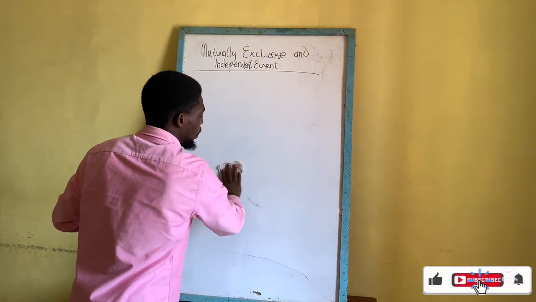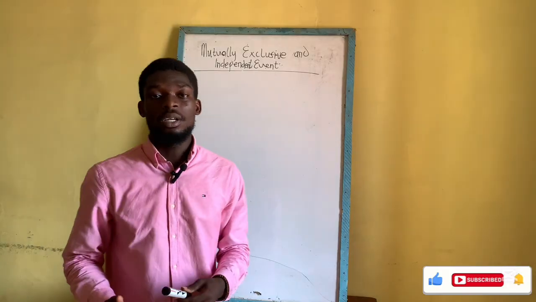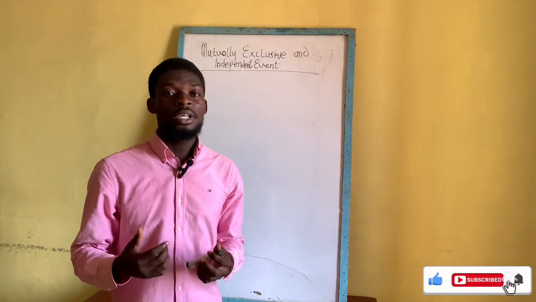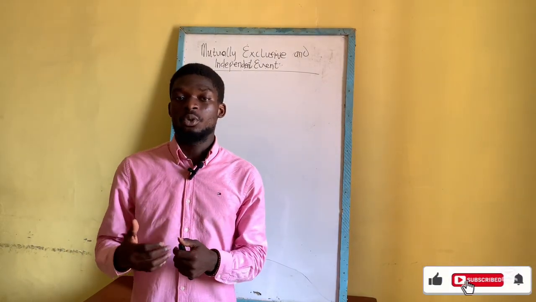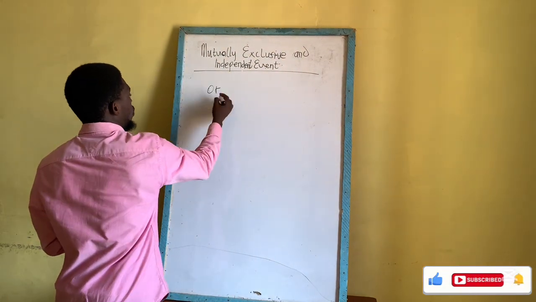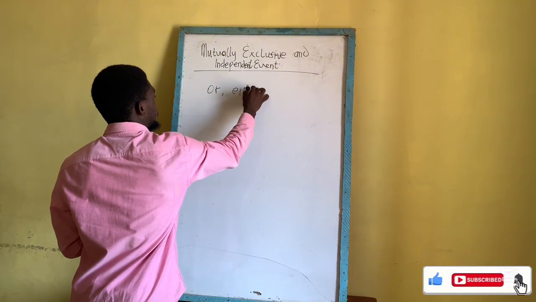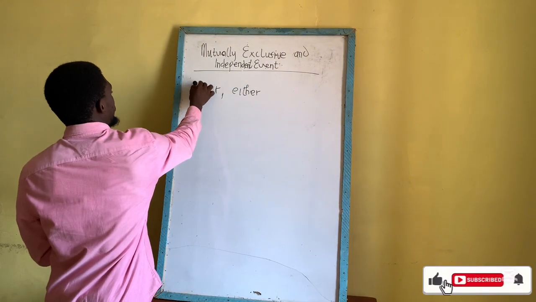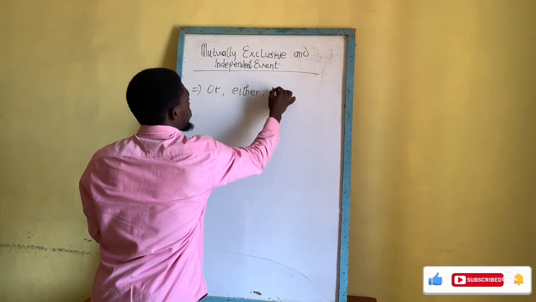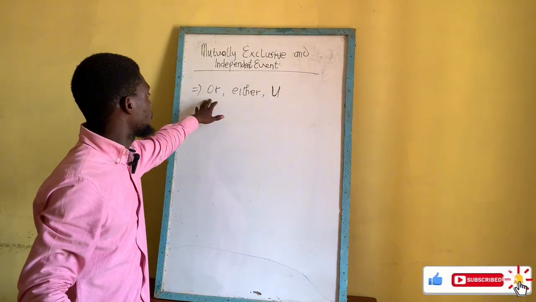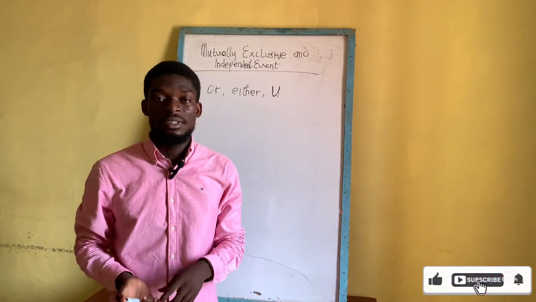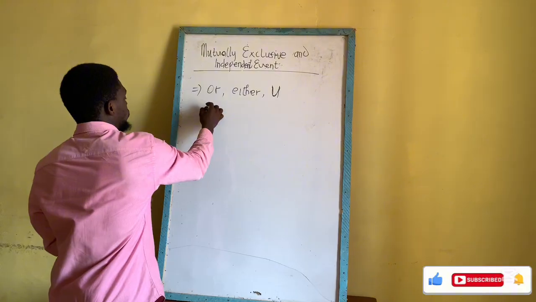Under what circumstance do we know that a particular question or statement is under mutually exclusive events? You will get to know that a question falls under mutually exclusive events when you hear a phrase like "or", "either", and "union". When you hear these three phrases, you have to know that that particular question is under mutually exclusive events.